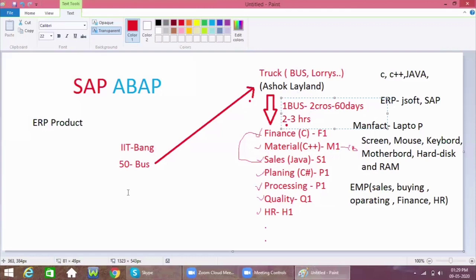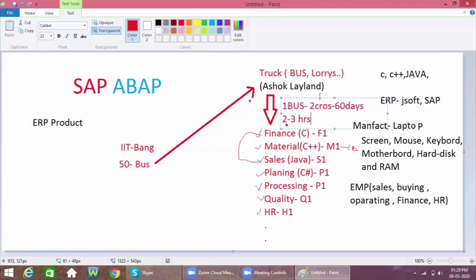If everything is okay, they will take a contract between Ashok Leyland and IIT Bangalore. At that situation, initially we will provide 10 buses within 1 or 2 weeks, and the remaining 10 buses within 2 weeks. They may give a contract like that between them. According to that, they pay money for each bus, for those 10 buses, and his business is also going on, and he is also getting some buses from the organization. So this is what happens in general business outside in the world.